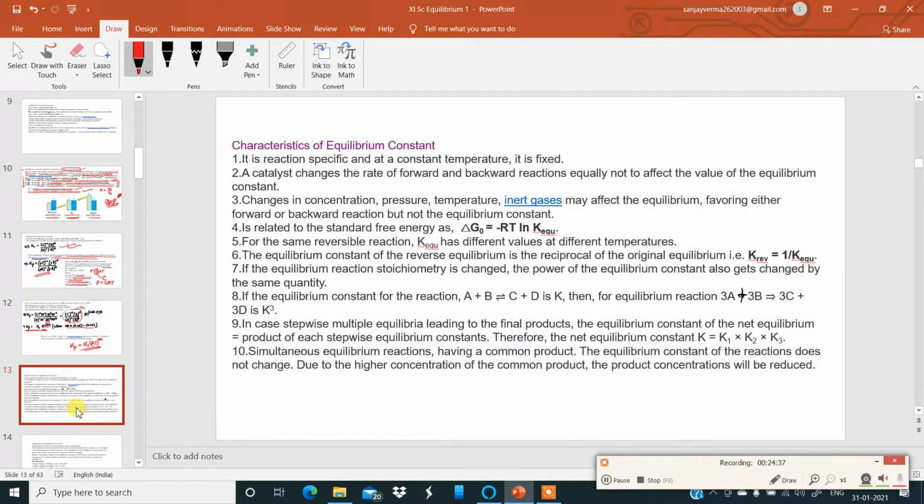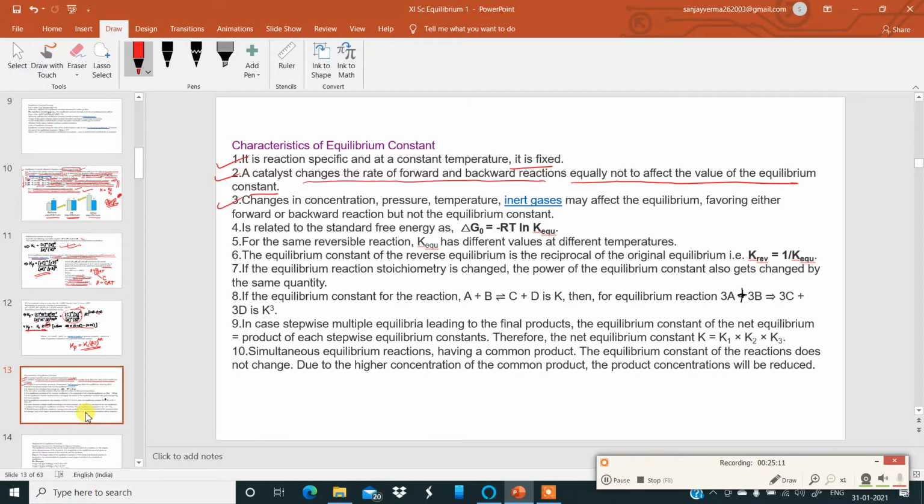Okay. Now, there are some characteristics of the equilibrium constant which have to be dealt with nicely. The first characteristic: it is reaction specific. The equilibrium constant is reaction specific, and at a constant temperature it is fixed. At a particular constant temperature, the equilibrium constant is fixed. Number 2. A catalyst changes the rate of forward and backward reaction equally, so it does not affect the value of the equilibrium constant. So, a catalyst will not affect the value of the equilibrium constant.